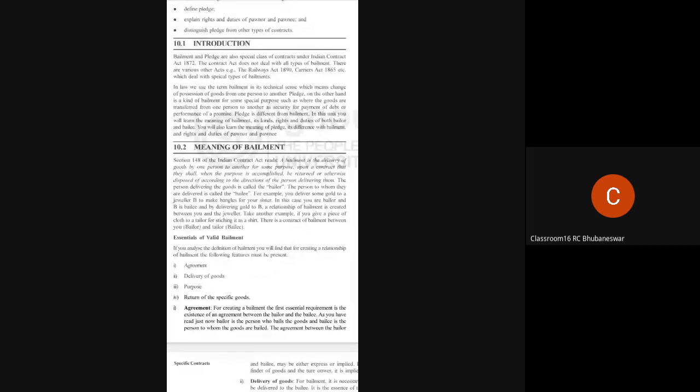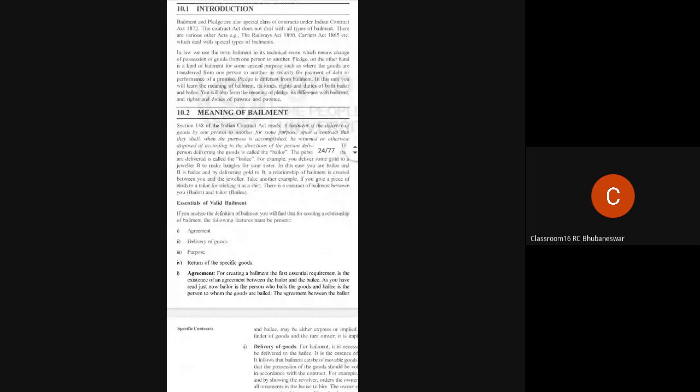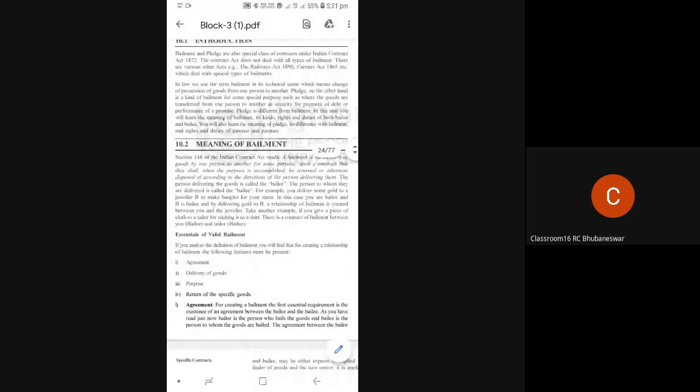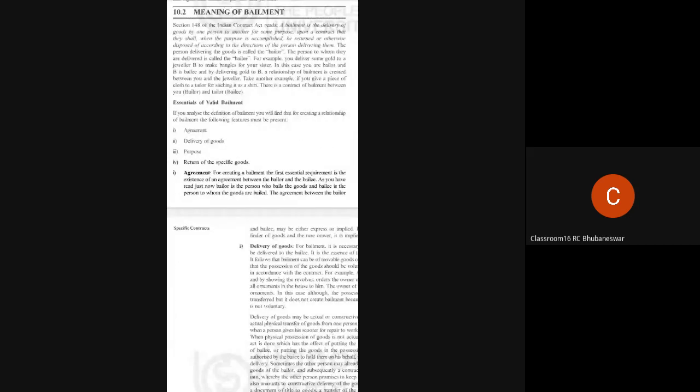Now there are four essentials of valid bailment. What are those? There should be an agreement, and there should be delivery of goods. Without delivery of goods, no bailment is created. There should be a purpose for giving the goods, whether for converting into another finished good or to use it, any purpose.